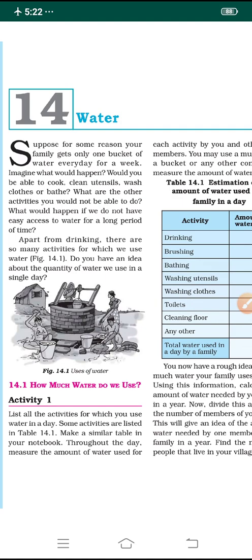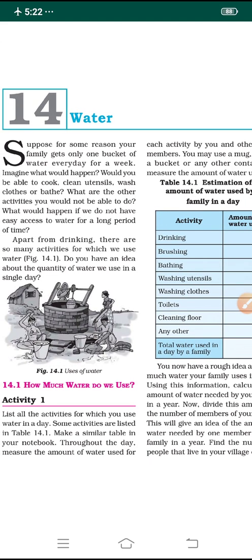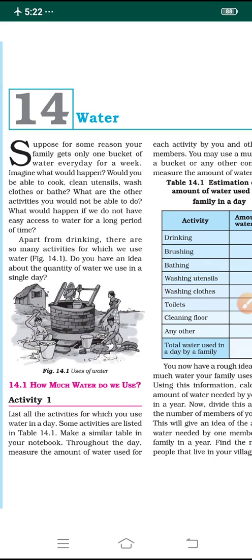How much water do we use? For that, let us look at the activity mentioned here. List all the activities for which we use water in a day. Some activities are listed in table 14.1. Some of the activities are given in the table. You have to make a similar table in your notebook also.